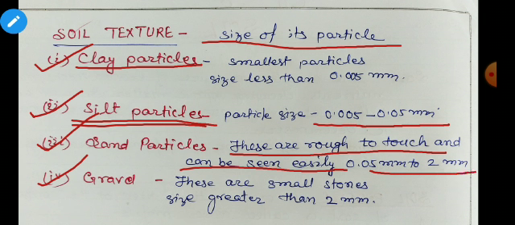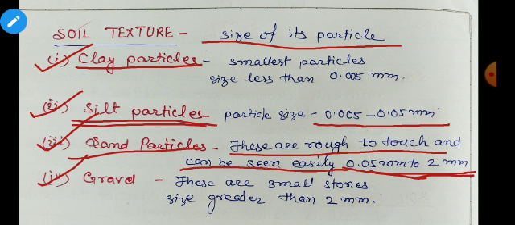One thing more, sand particles are so big in size that we can see them very easily with our naked eyes.